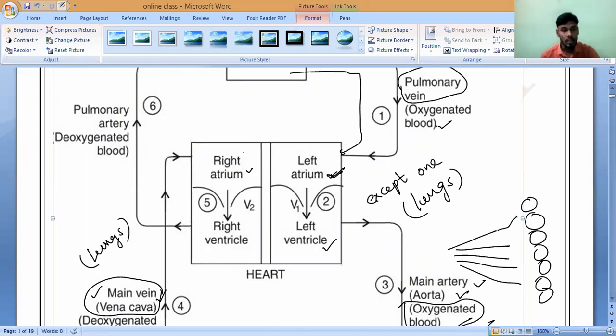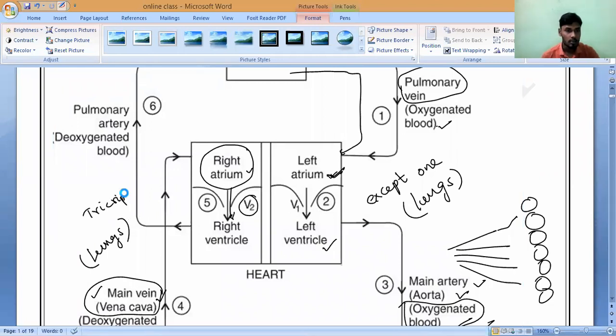So now the deoxygenated blood has reached the right atrium. Now the contraction will take place, so that the blood is pumped to the right ventricle with the help of valve V2. What is the valve V2 here? Anybody? What is the valve V2 here? Tricuspid valve. Correct or not? Tricuspid valve.